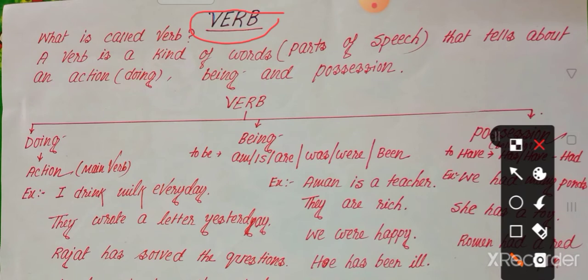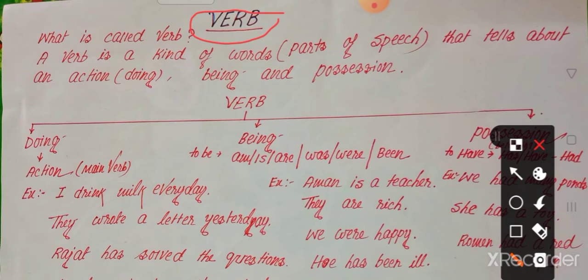Not only doing words are called verbs, but there are so many words that do not work, but we also call them verbs. So in a word, what is the real meaning of the verb?